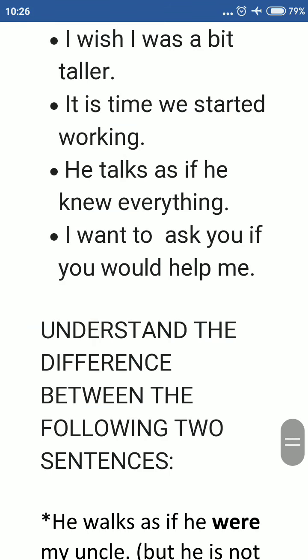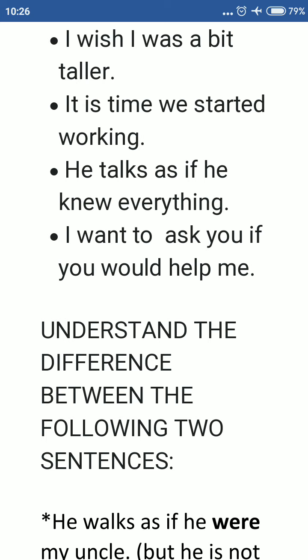He talks as if he knew everything. Here, the subordinate clause begins with as if. He knew everything. But does he know? He doesn't know.